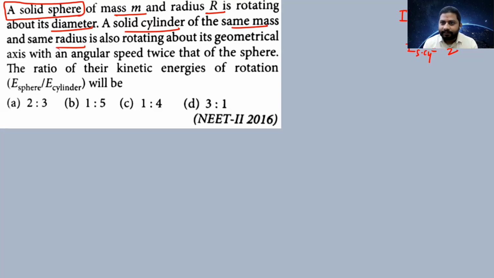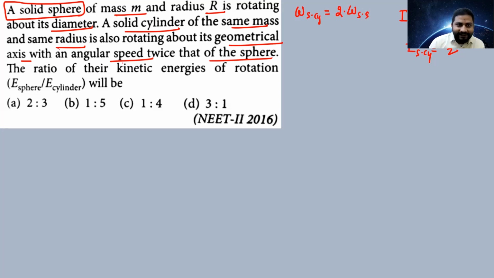Look at here, this is m and this is r. Same mass and same radius. Okay. It's rotating about its geometrical axis. Geometrical axis will always pass through the center of mass, remember. With an angular speed twice that of the sphere. Angular speed of the solid cylinder is equal to twice the angular speed of the solid sphere. That's what the question has given.